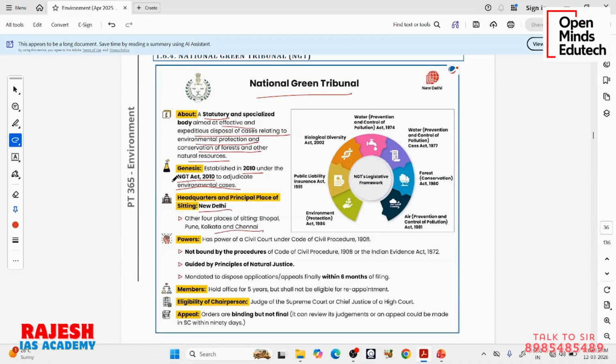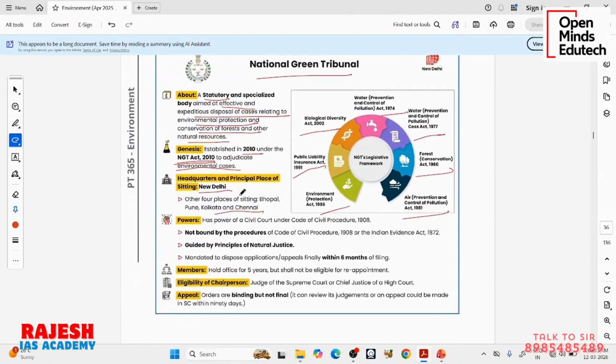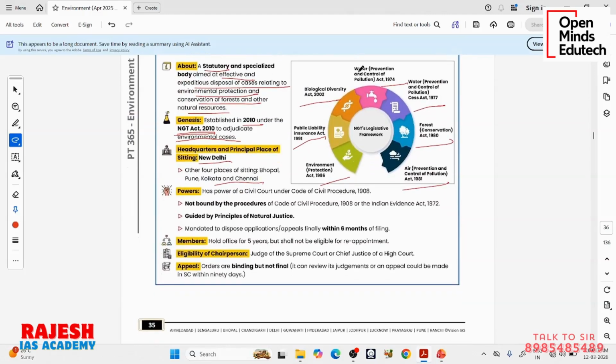You see, it is established under the NGT Act, but it is also having powers under many other acts. Like under the Biological Diversity Act, it has some power. Under the Public Liability Insurance Act, Environmental Protection Act, Air Pollution Act, Forest Conservation Act, Water Cess Act, Water Act. So it has to ensure its judgments are following all of these acts. All the provisions in these acts are upheld by its judgments. Okay. It derives powers from multiple acts. Any dispute related to any of these things, it will adjudicate.